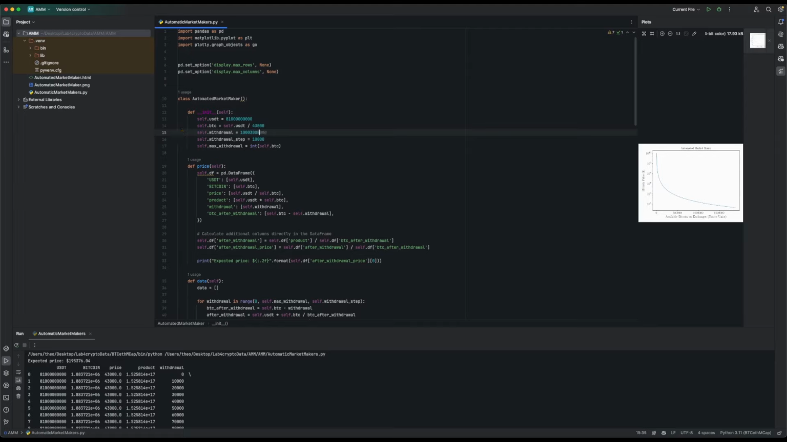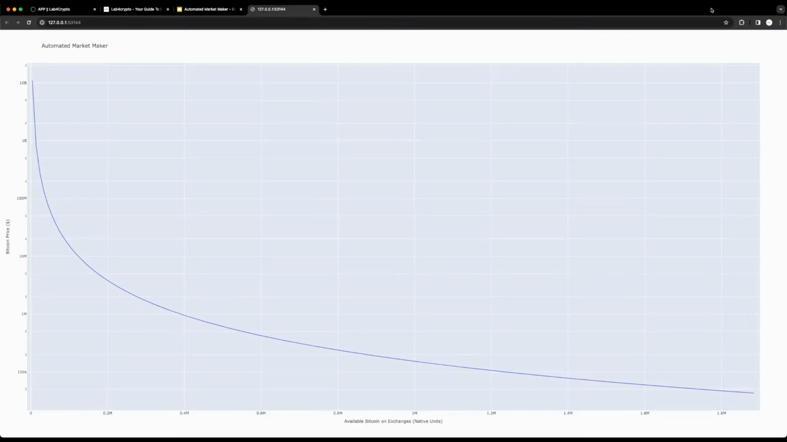And if we run the code, it will give us the expected price of Bitcoin. But I think in the graph that I'm going to show you, you will get a better understanding of the connection between the price of Bitcoin and the available Bitcoin on exchanges. If we run the code, on the x-axis, we have the number of available Bitcoin on exchanges, and on the y-axis, the price of Bitcoin in USA in dollars.